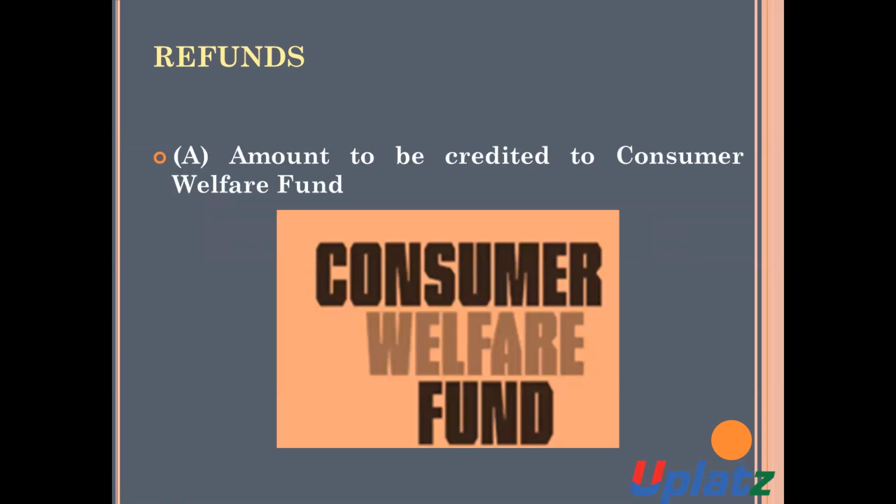Now we will discuss the amount which is to be credited to the Consumer Welfare Fund.